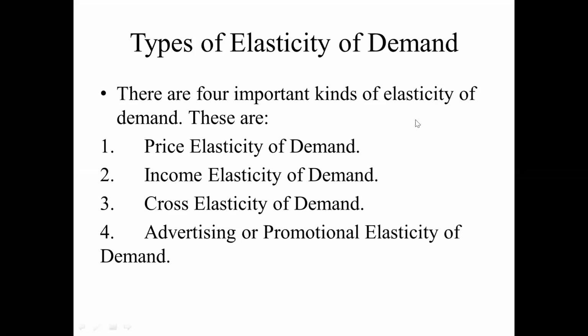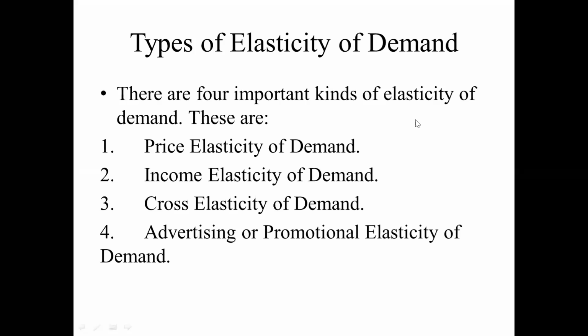So income elasticity of demand is the variation of the demand in proportion to the change in income.